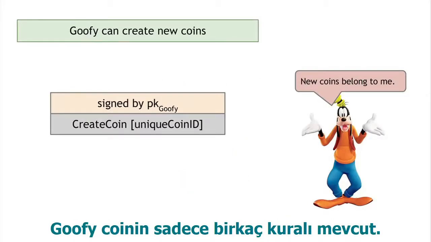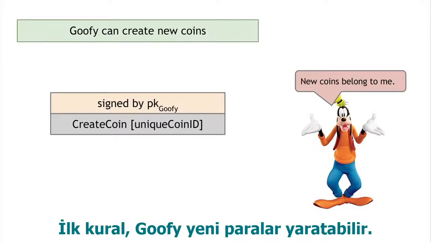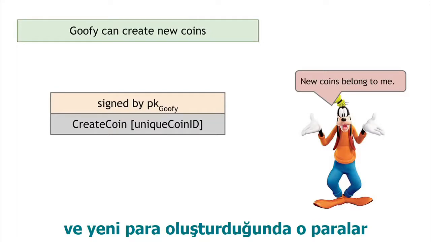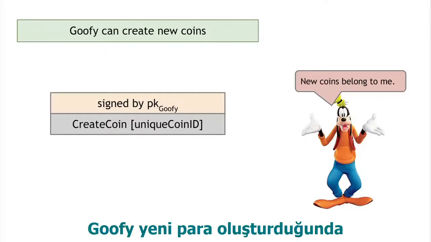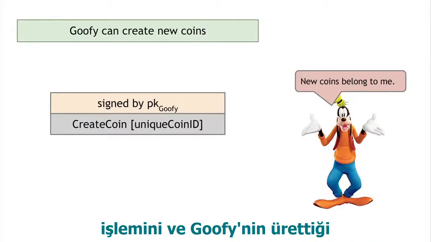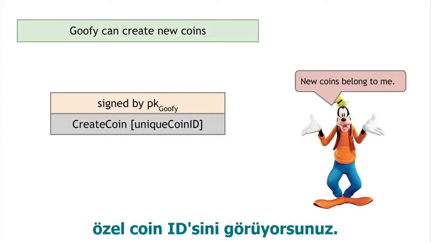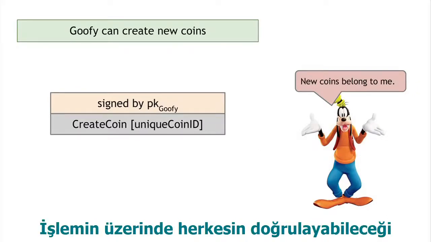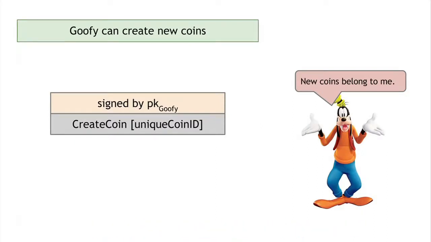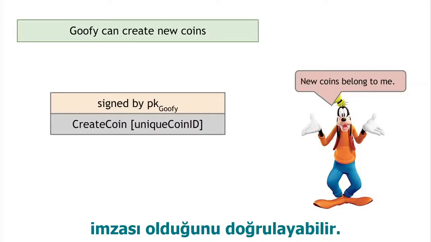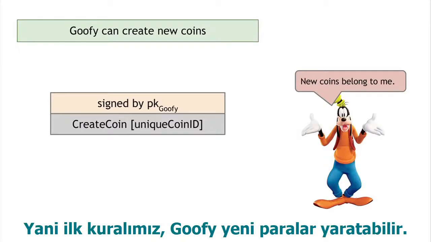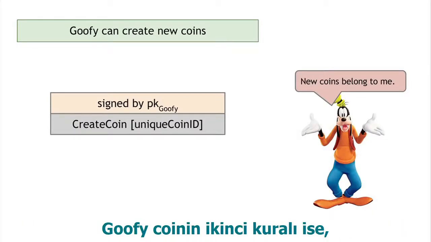There are just a couple rules of Goofy Coin. The first rule is that Goofy can create new coins. Goofy can make a new coin whenever he wants, and when he makes a new coin, it belongs to him. So when Goofy makes a coin, it's represented by a data structure like this. Here you have the create coin operation, and there's a unique coin ID that Goofy generated, and then there's a digital signature that was put on it by Goofy, which anyone can verify. So anyone being given this can verify that the signature is valid and that it's a signature of this statement. And new coins belong to Goofy by definition because those are the rules that Goofy made. So that's the first rule, Goofy can create new coins.